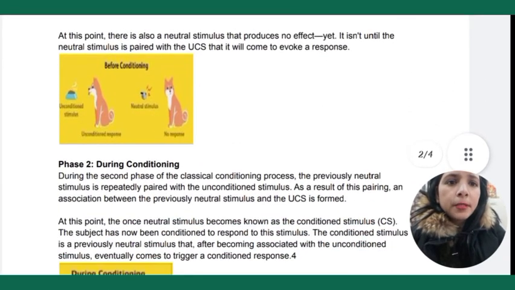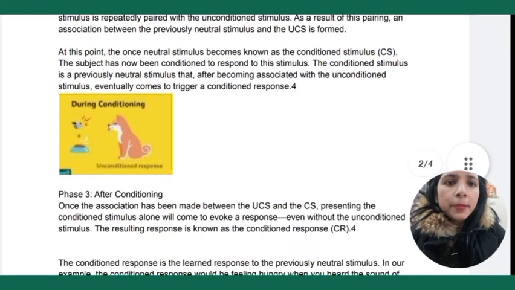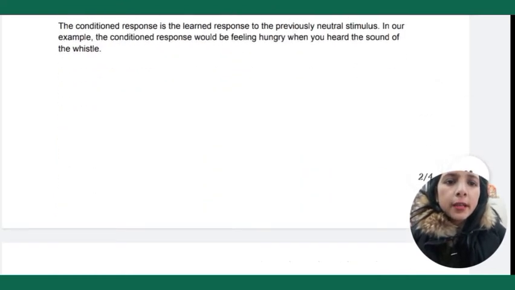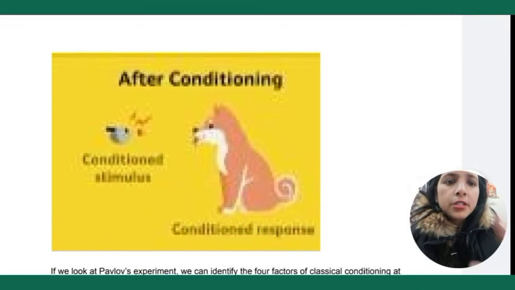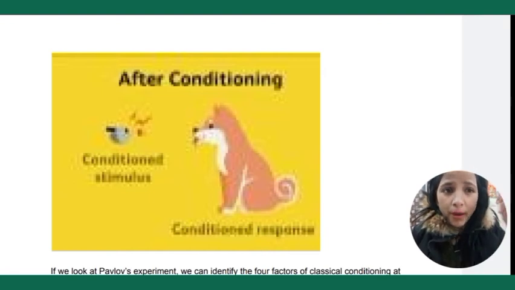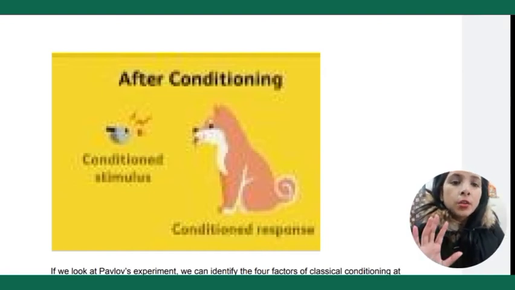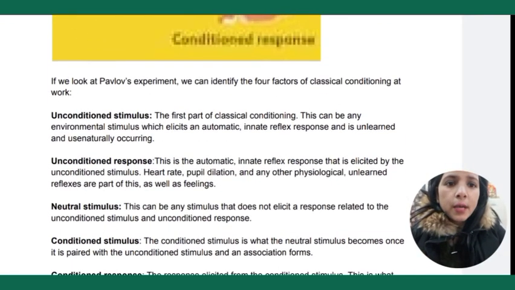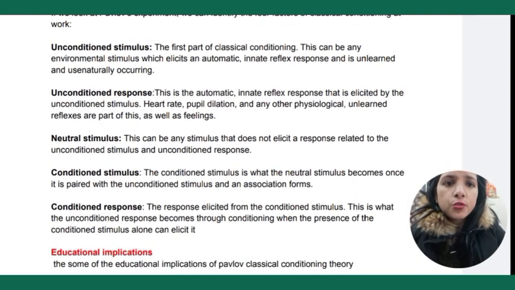You can see here during conditioning, after conditioning, and before conditioning. You can see all those phases through these pictures. Okay, here you can see what the conditioned stimulus is. Here it is the ring. And the conditioned response is the saliva that the dog is producing after hearing the sound of that ring.